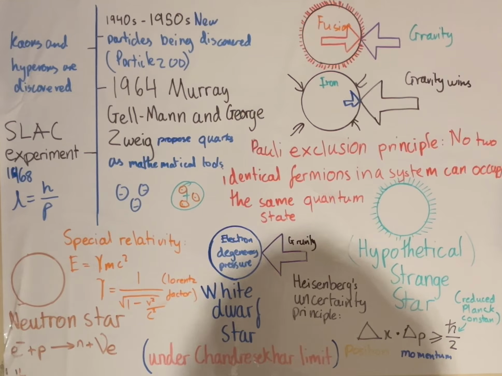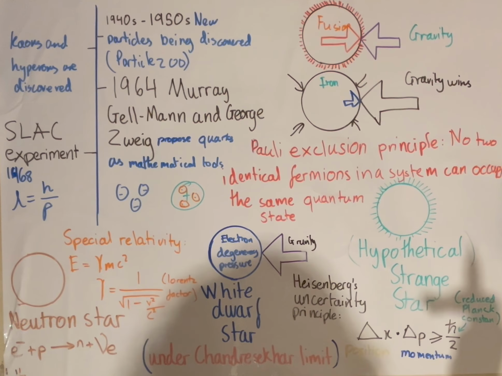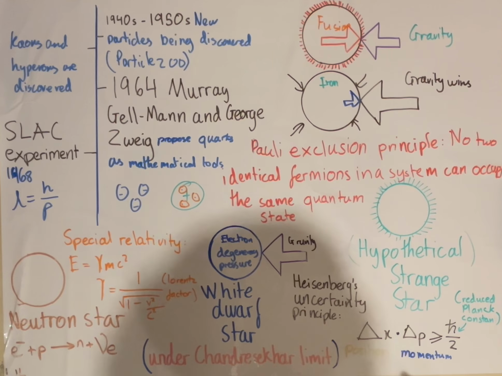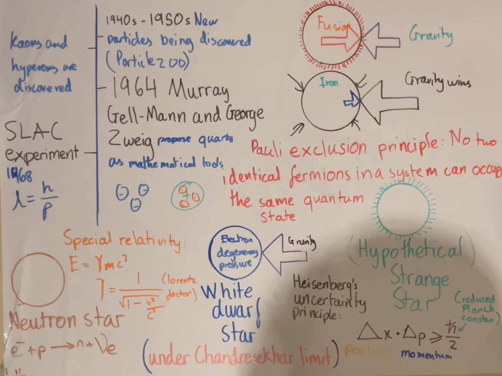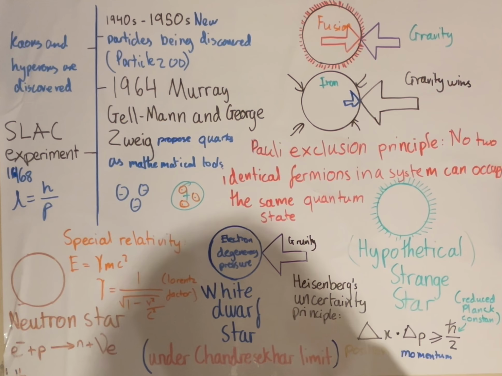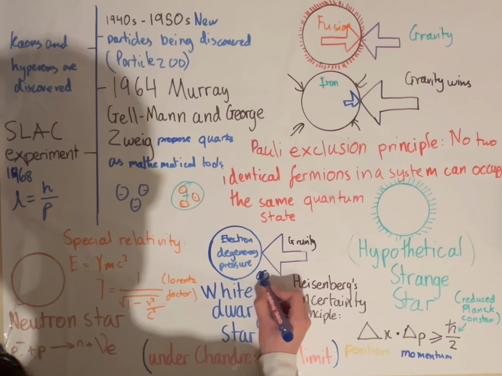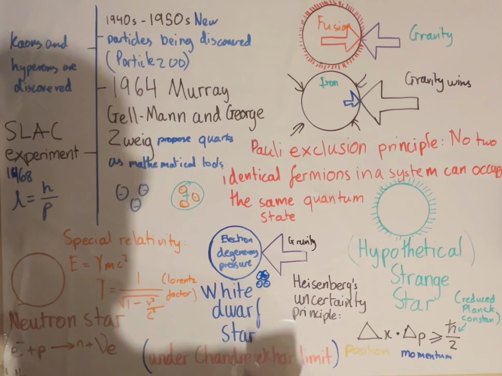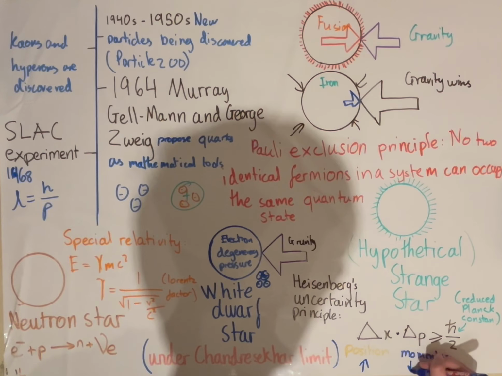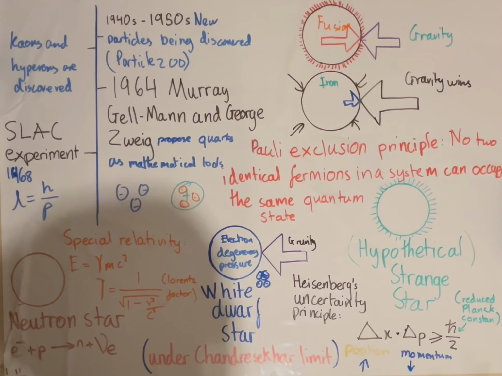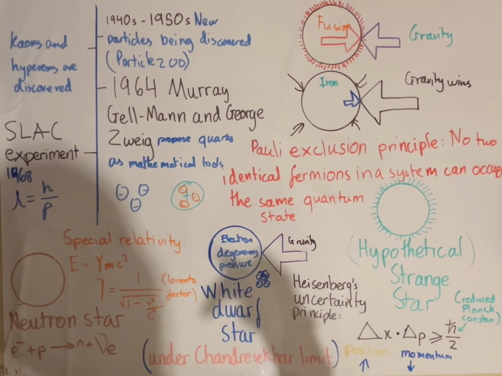And also related to this, Heisenberg's uncertainty principle also says that the more we know about a particle's position, the more uncertain its momentum is. So, if all these electrons are being squeezed in together, tighter and tighter together, that means that their position becomes more defined, which means that the momentum can take on a wider range of values, which means that within this star, we can get electrons with much higher momentums.